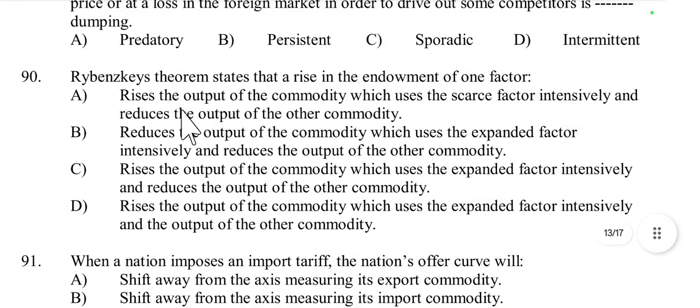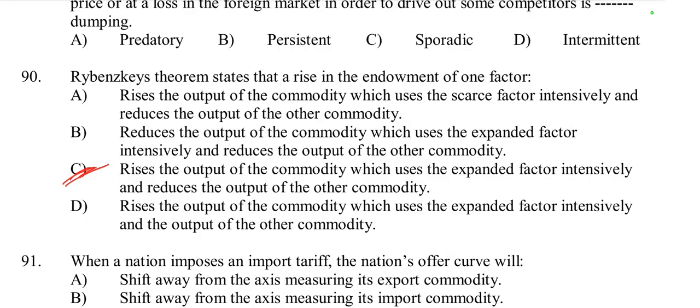Then question number 90. Rybczynski's theorem states that a rise in the endowment of one factor raises the output of the commodity which uses the expanded factor intensively and reduces the output of the other commodity. So it is called Rybczynski's theorem. It is a concept in international trade theory, particularly related to the effects of change in factor endowments on the production of goods.